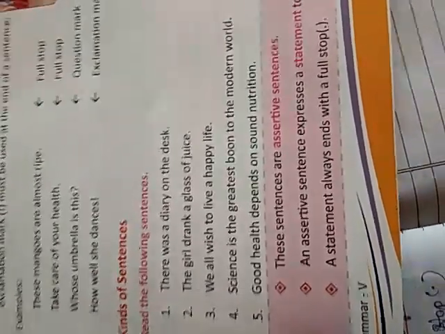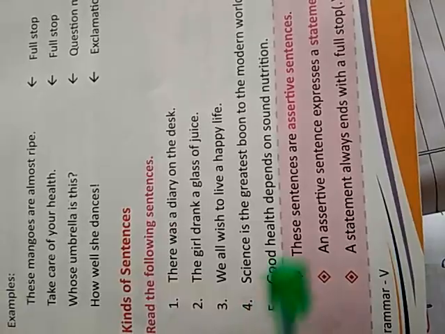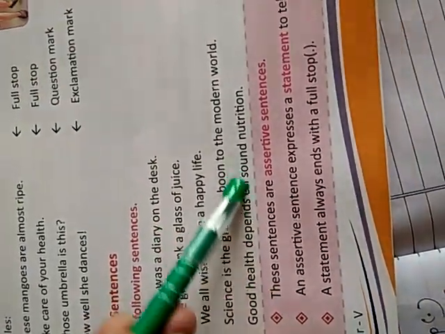There are four kinds of sentences. First one, assertive sentences. Assertive sentences end with a full stop. They express a statement or tell you a fact. We all wish to live a happy life. There is a diary on the desk. These sentences are assertive sentences.